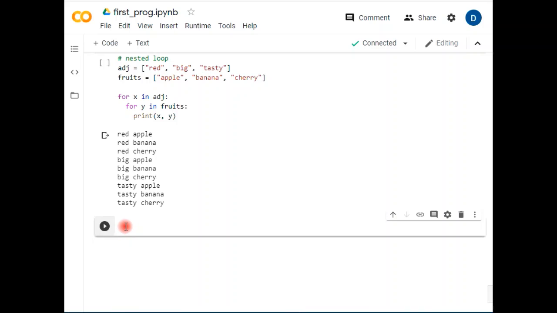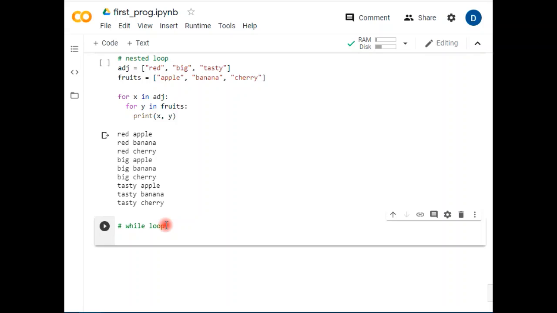Today we have a target to understand the while loop. Basically, a while loop flowchart consists of, first of all, the while loop condition. Then it goes to the test expression. The test expression is the condition for which this while loop is created.